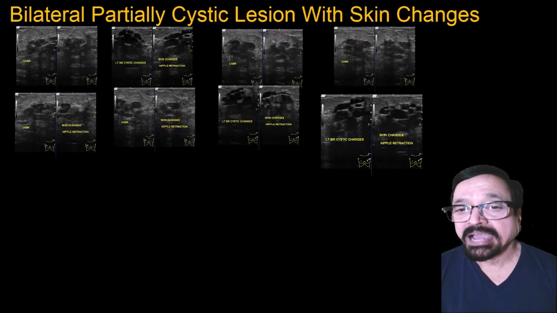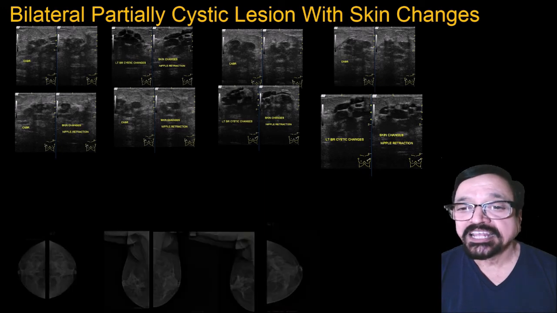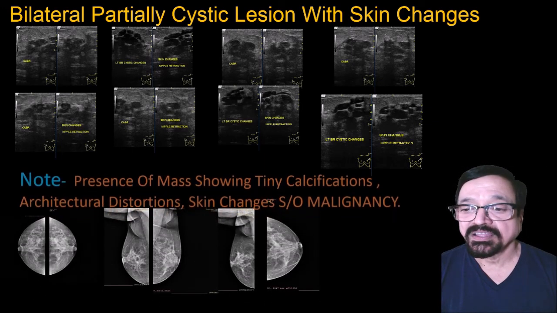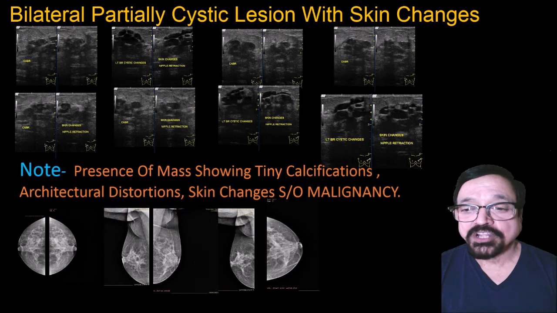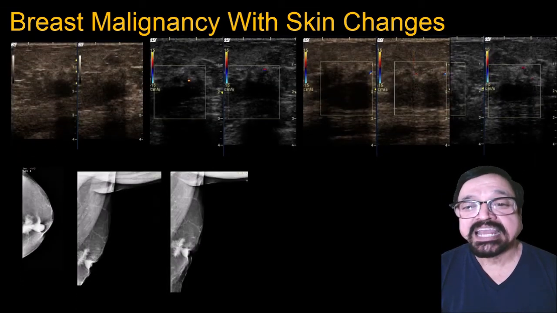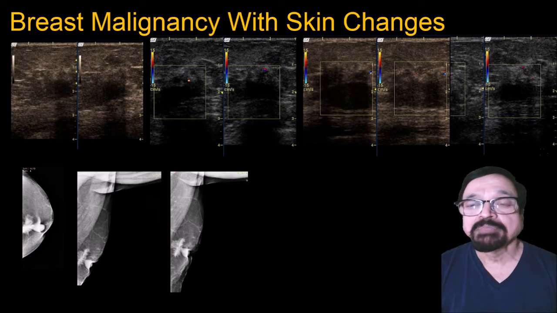Now these are bilateral partially cystic lesions with skin changes. They have turned out to be malignancy. So in other words, we are showing you only appearance. Looking at the appearance, you cannot really differentiate between a malignancy and benignity or chronic. The chronic inflammatory and malignancy can be very close to each other. In that condition, wherever you are finding a doubt, best is to go for histopathology.